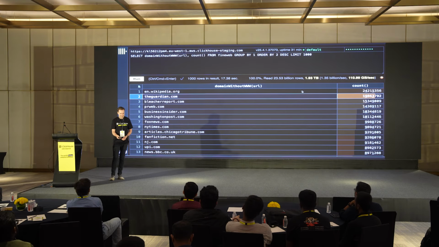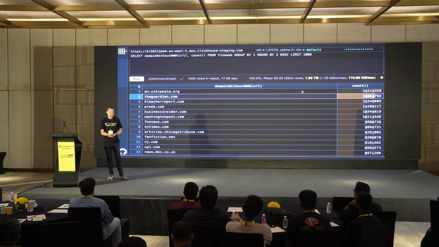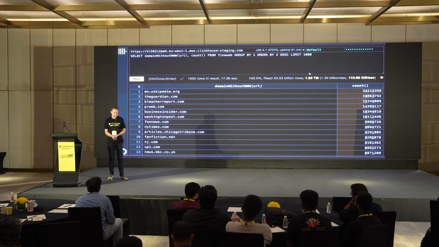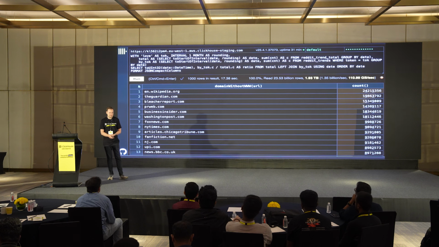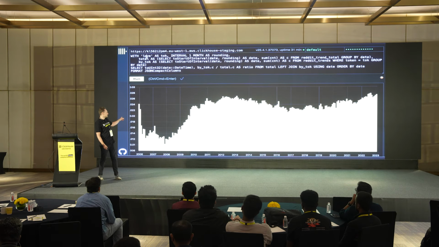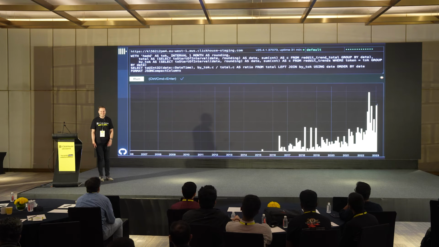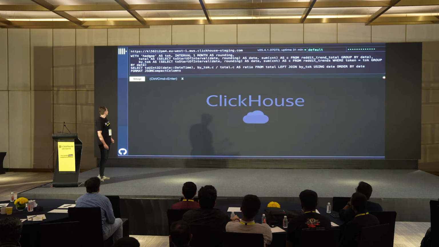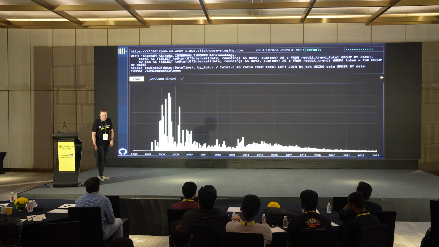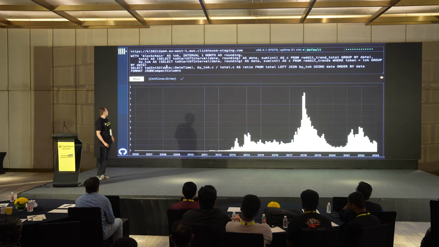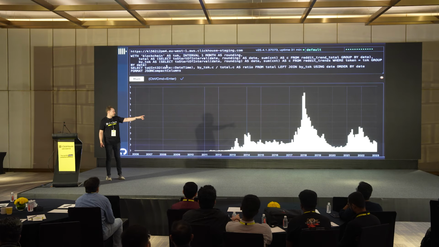Now let's take a look at another query that will give me trends in the internet. So distribution of tokens over time. Let me copy paste another query and see the trend of love on Reddit. Here is love on Reddit. What about ClickHouse? ClickHouse is growing. What about Hadoop? Hadoop is not growing. What about blockchain? Blockchain is still strong, but it is quite volatile.